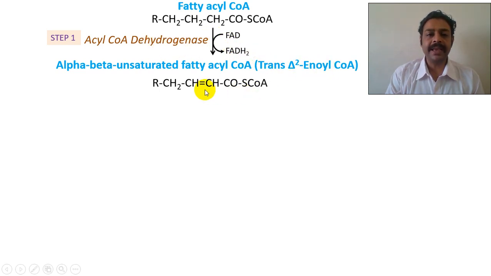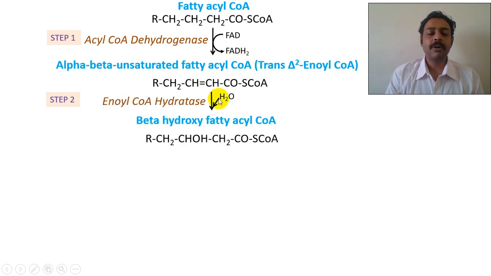You can see here a double bond is created. Just remove this hydrogen and this hydrogen, you will have a double bond. Now by removal of this, FADH2 will be produced. 1.5 ATPs are produced. Now, as I told you before, add water. When you add water, what happens here?